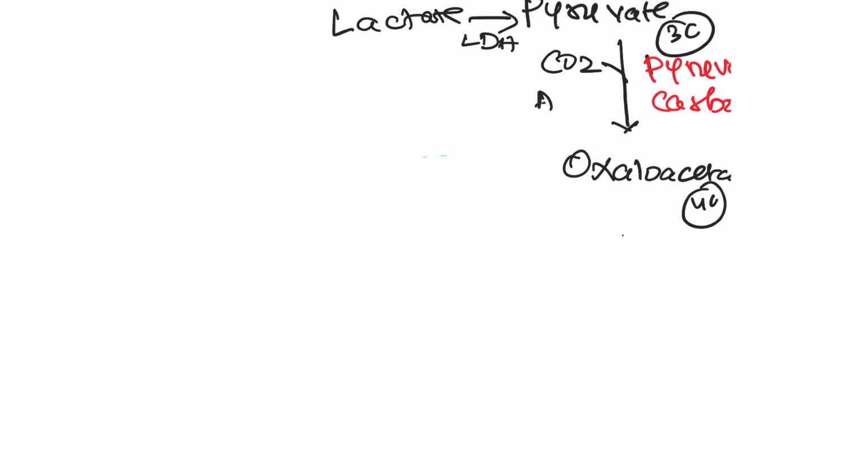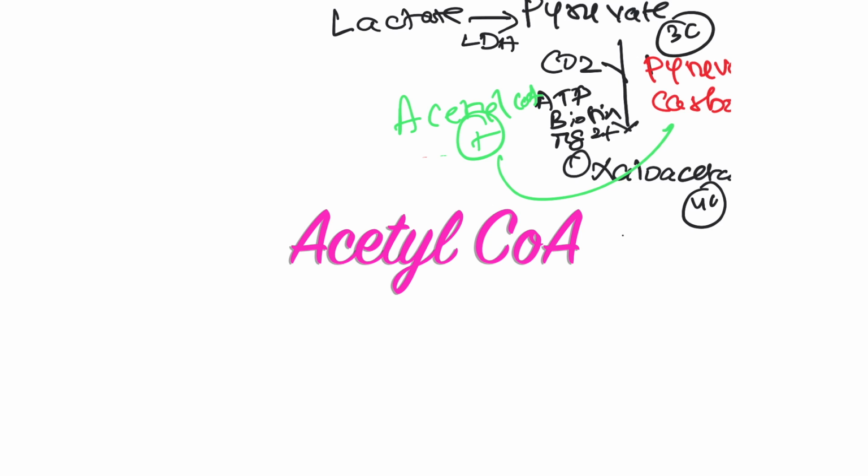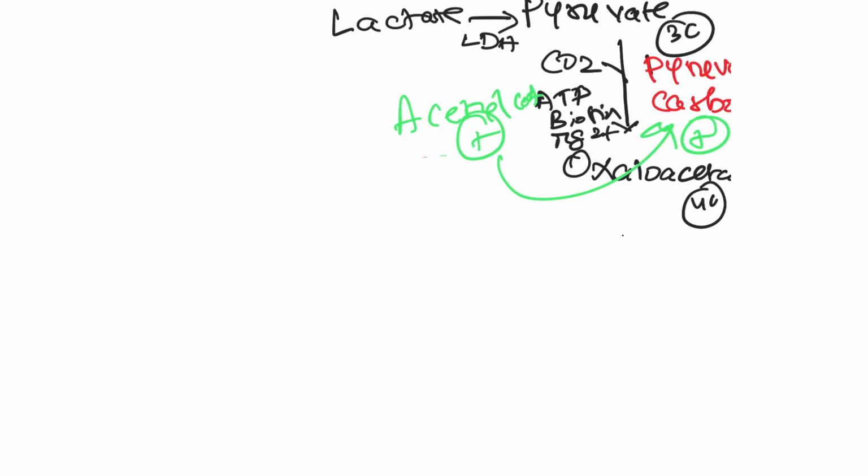So what are the requirements for pyruvate carboxylase? It needs ATP, it needs biotin, and it needs magnesium. And most importantly, it needs acetyl-CoA. Acetyl-CoA is a positive modulator of pyruvate carboxylase enzyme. Remember that. And also remember, acetyl-CoA is an obligate activator of pyruvate carboxylase enzyme.